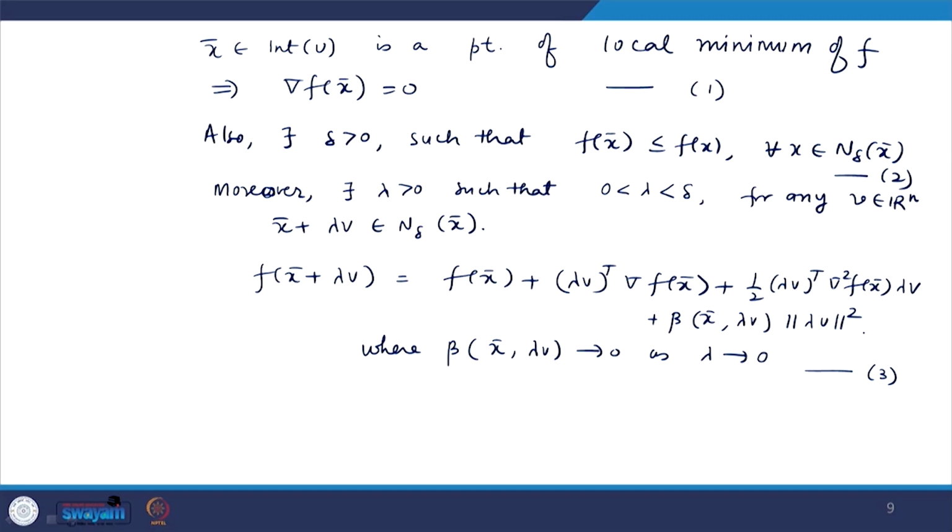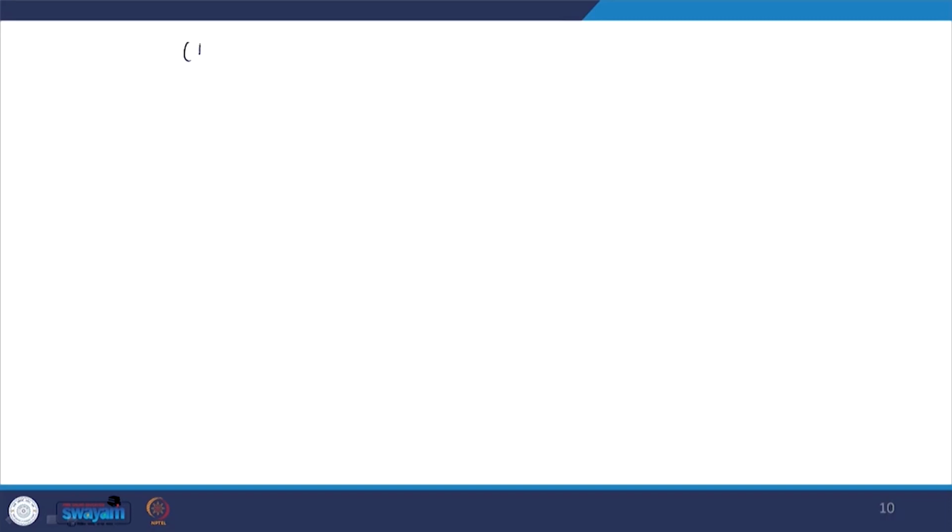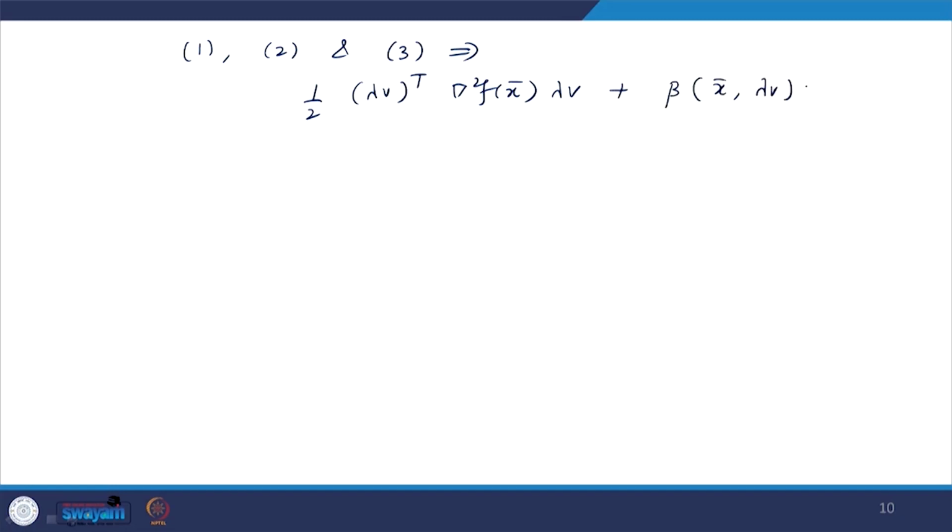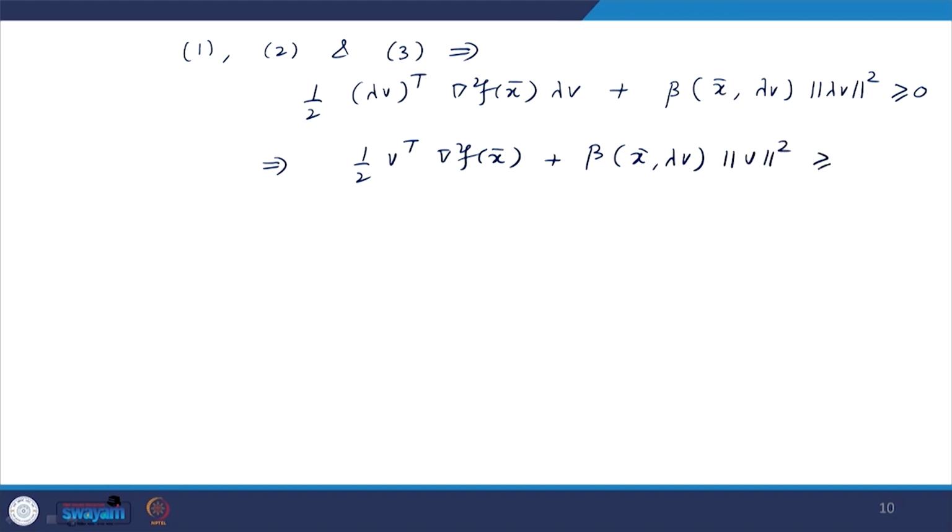So, from 1, 2 and 3, what we have obtained implies 1 by 2 lambda v transpose gradient square of f x bar lambda v plus beta x bar lambda v norm of lambda v whole square is greater than equal to 0. Now, lambda square can be cancelled. So, this implies 1 by 2 v transpose gradient square f x bar v plus beta x bar lambda v norm of v whole square is greater than equal to 0.